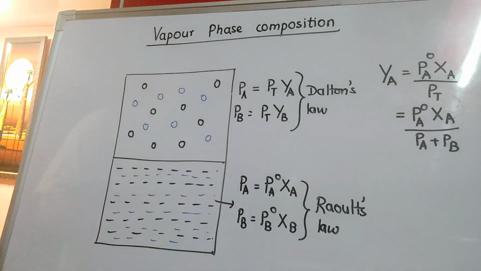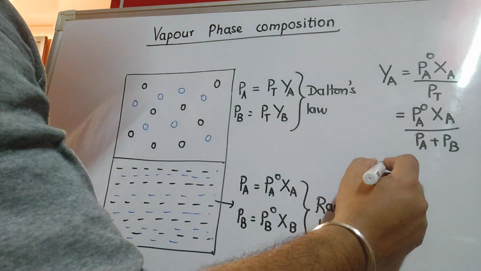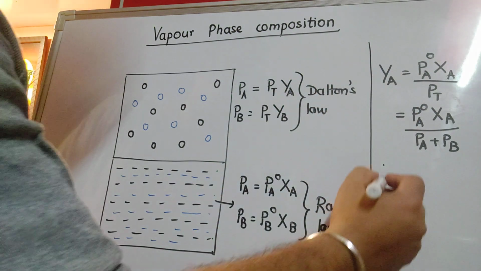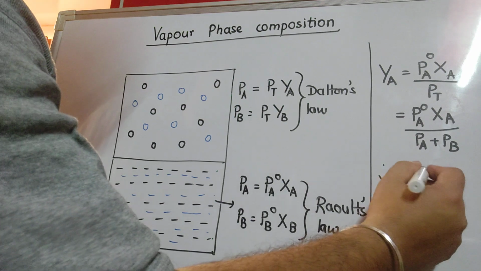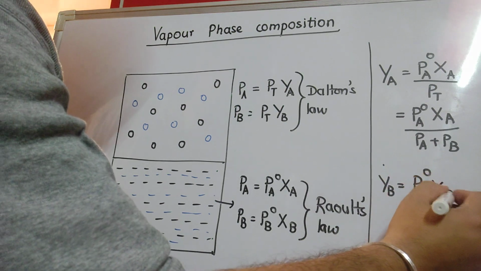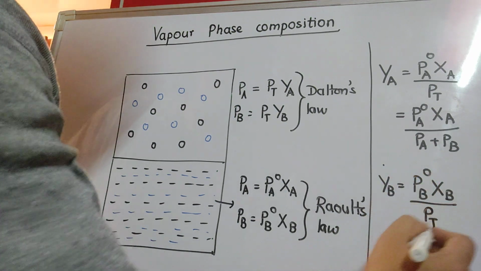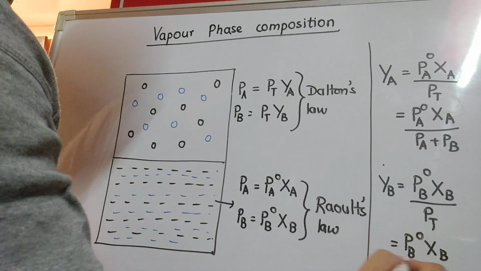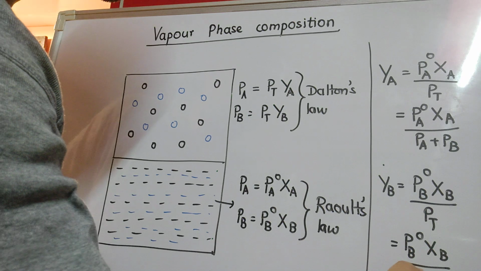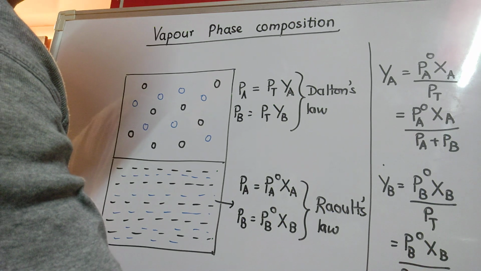Similarly, we can also calculate the mole fraction of component B using the formula YB equal to P degree B into XB divided by P total, which is equal to P degree B XB divided by PA plus PB.